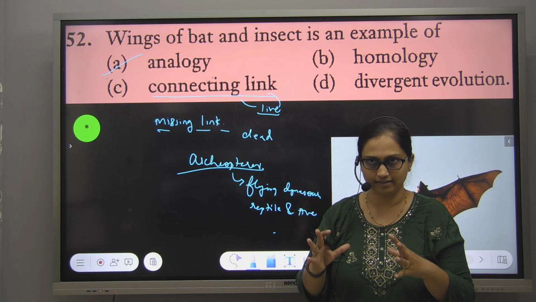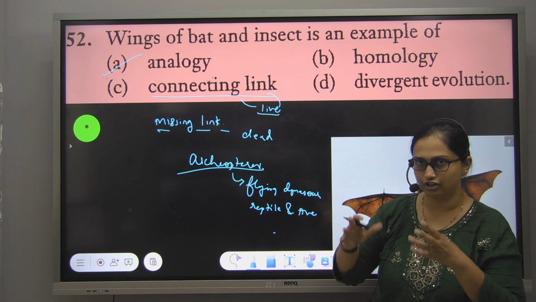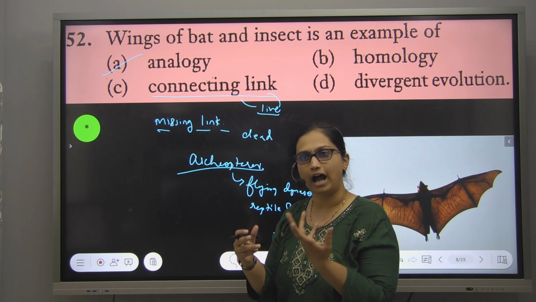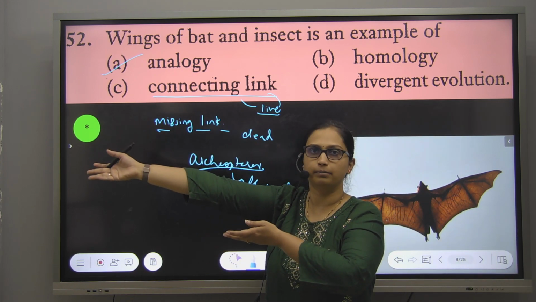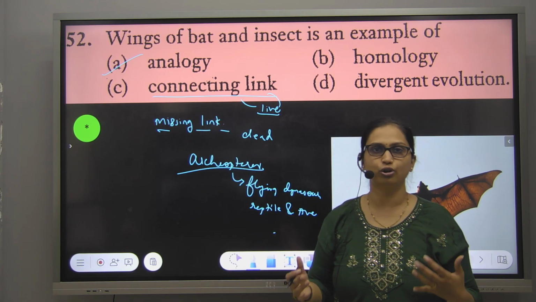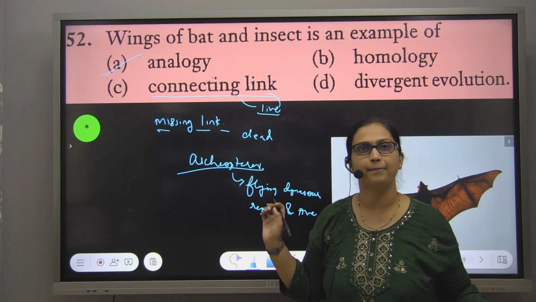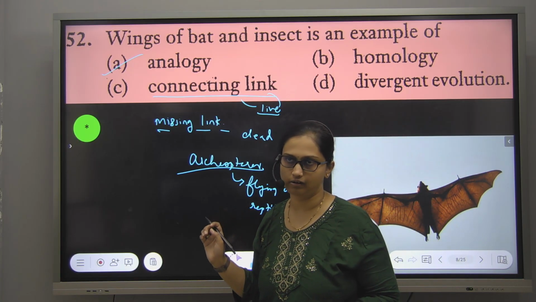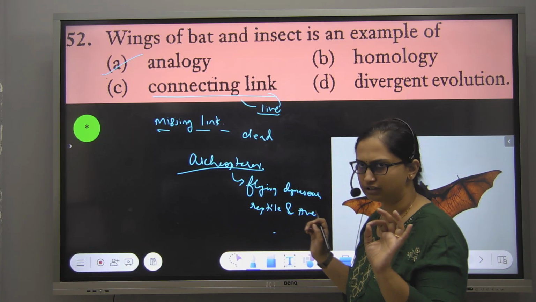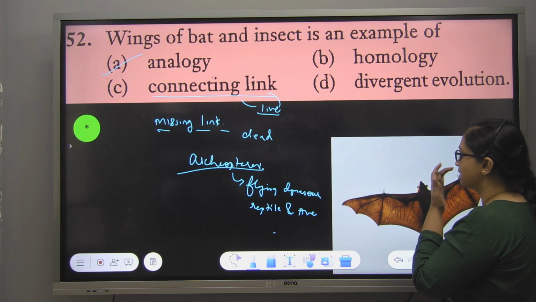Few of them existed, and for whatever years they existed, afterwards they all converted to birds. Currently you do not have any living Archaeopteryx, so we say it's a missing link. These terms, if you come across them, you should know.